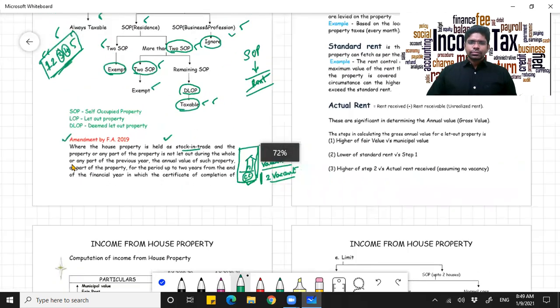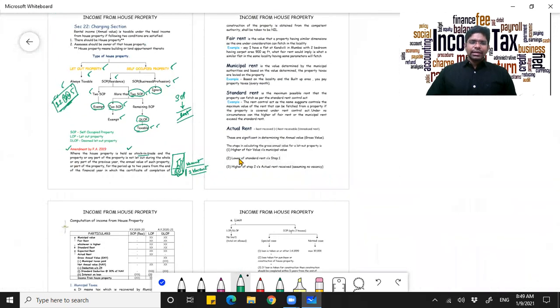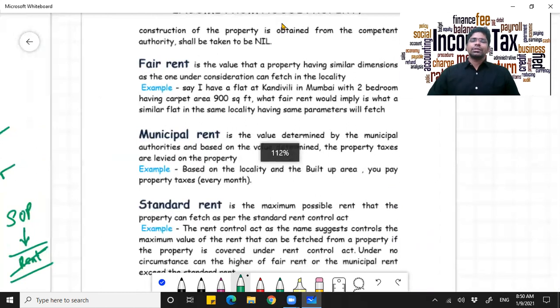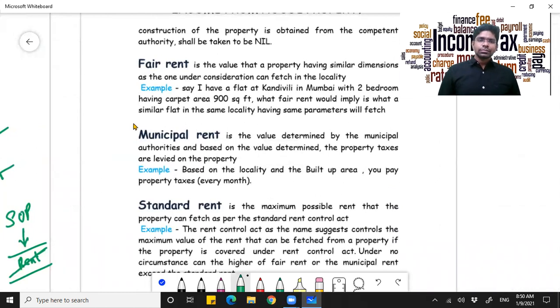Now, the next thing is we will learn how to compute house property, like the computation of income from house property. Before that, we'll look into a few important terms which are used while computing: fair rent, municipal rent and standard rent.